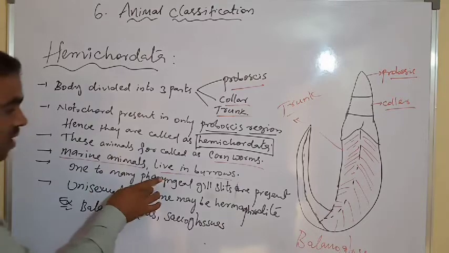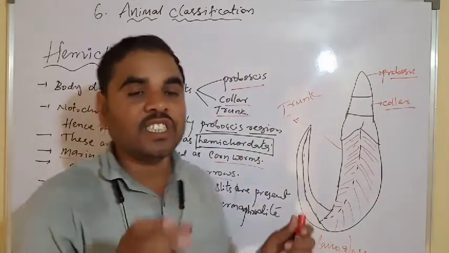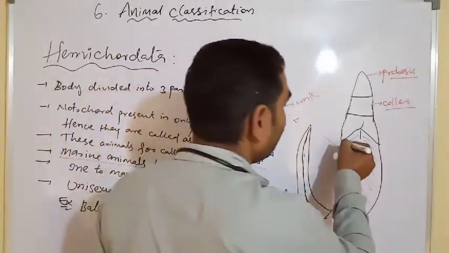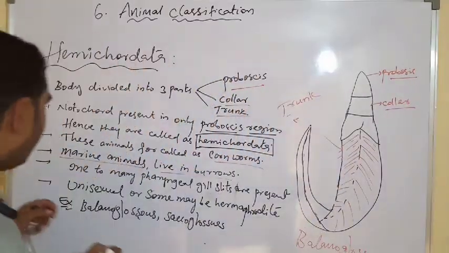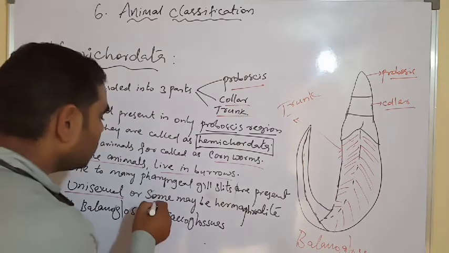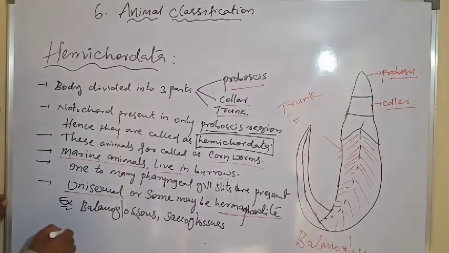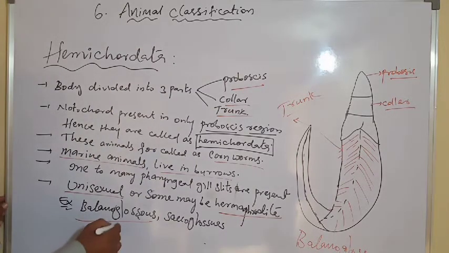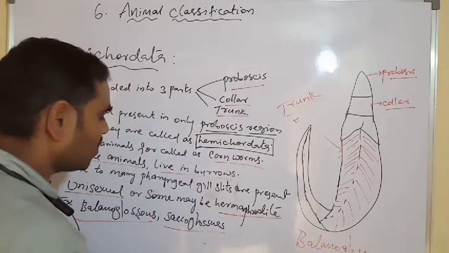One to many pharyngeal gill slits are also present in this organism. Next, they are unisexual, or some may be hermaphrodite. The best examples are Balanoglossus and Saccoglossus.